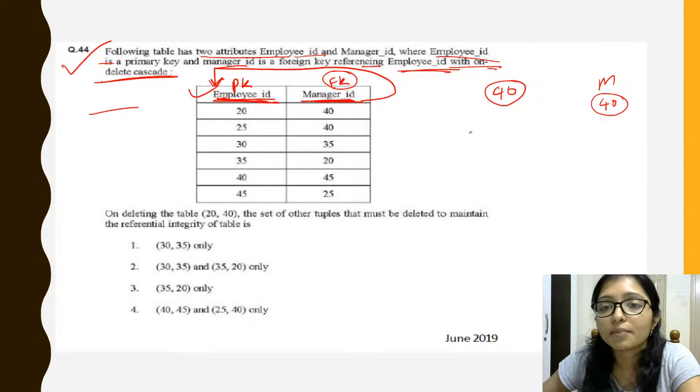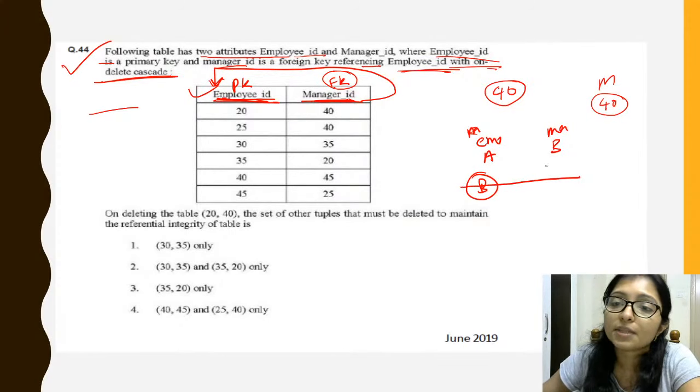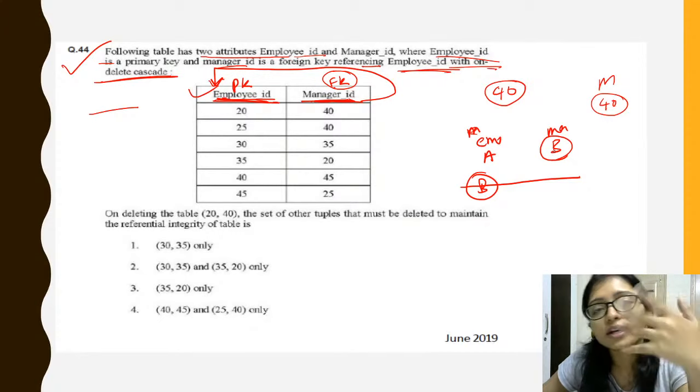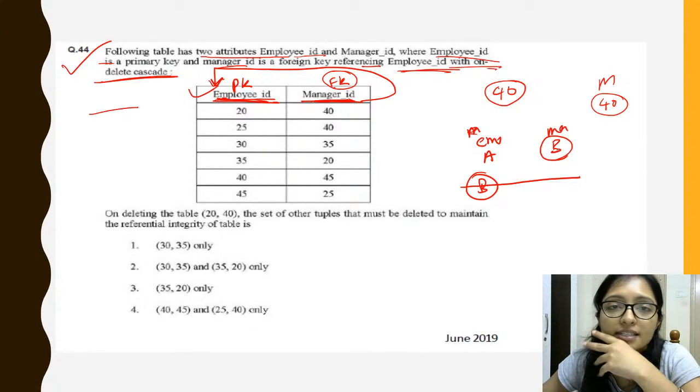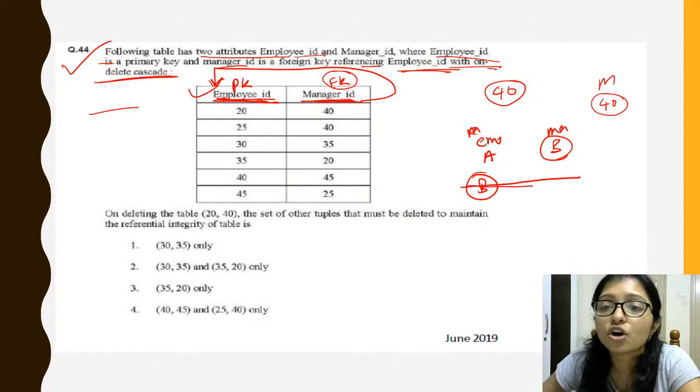Suppose I am the employee A and my manager is B, and B's data was there. My manager is B, and my manager is not there in the company, he already resigned from the company. So if the employee B is not there, then how will he be my manager, how will the data say that B is the manager of A?